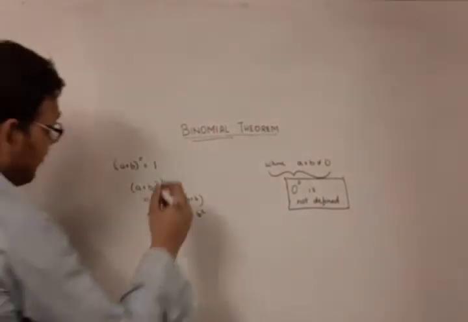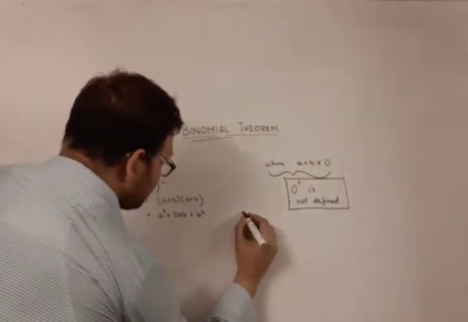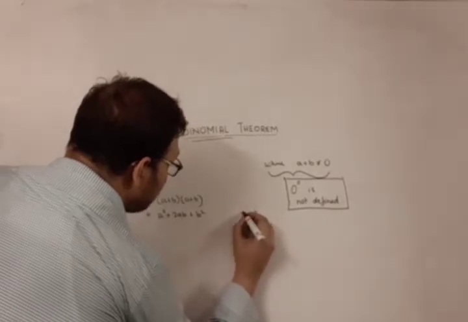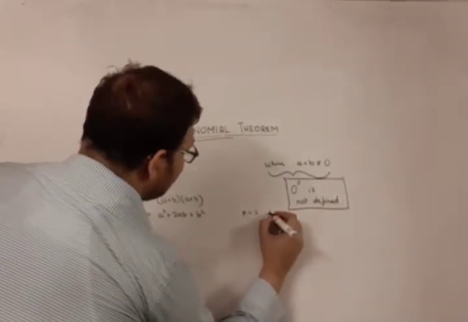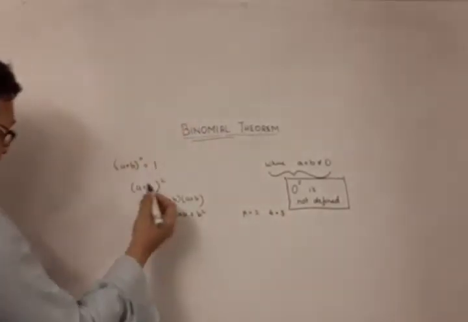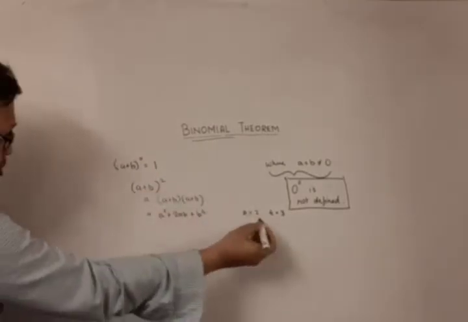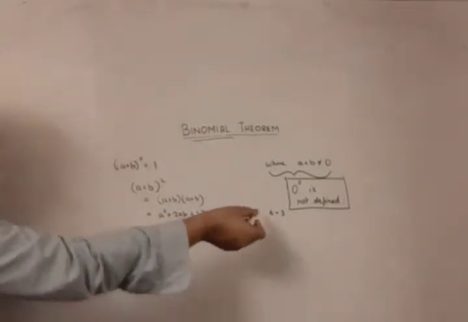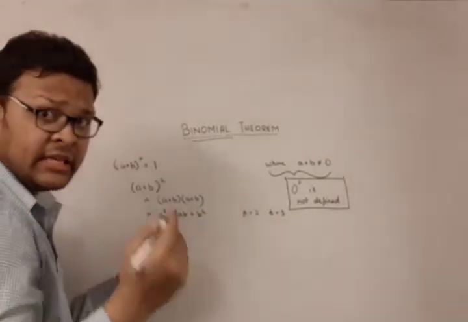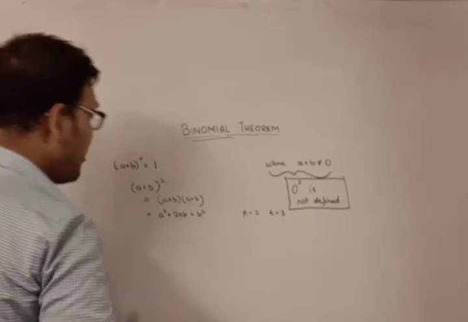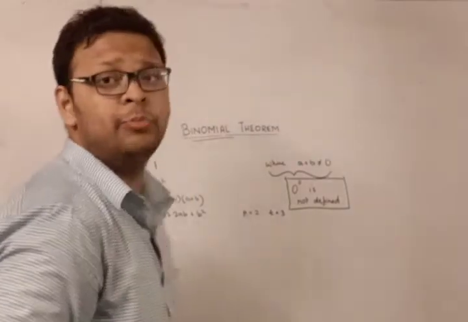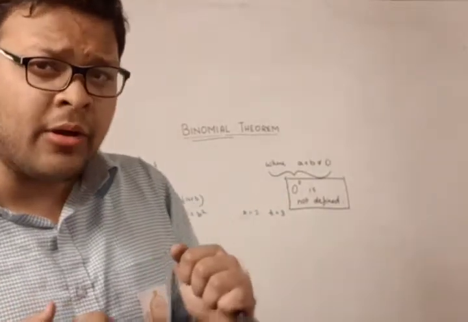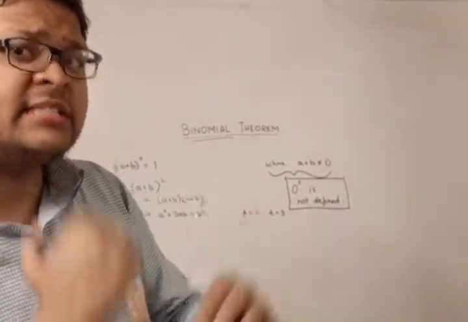Observe that when the power is 2, I denote the power by p. So when the power is 2, the number of terms is 3. See, a plus b the whole square, so the power is 2. The number of terms in a square plus 2ab plus b square is 3. Isn't it amazing? There are only 3 terms, so everyone is able to memorize that or apply it in their formulas.